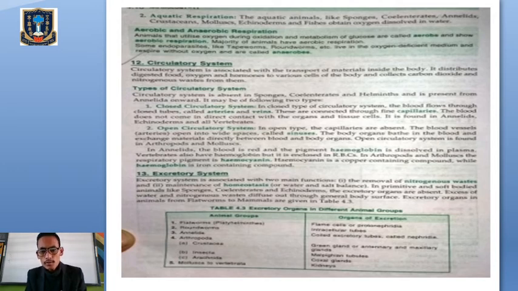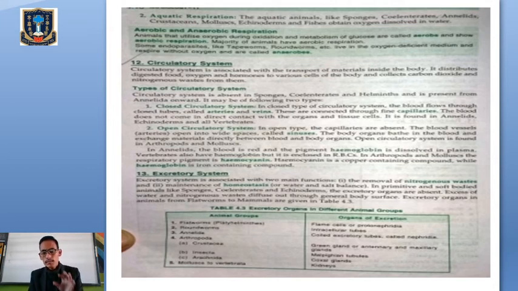But in the case of open circulatory systems, the capillaries are absent. The artery will open directly into the wider spaces called sinuses, and the body organs are completely bathed by the blood. It is mainly seen in the arthropods and the mollusks. So in closed systems we find artery, veins and capillary, but in open systems we don't find capillaries. The blood flows through the artery and opens into the wider spaces called sinuses, and they bathe the body organs.